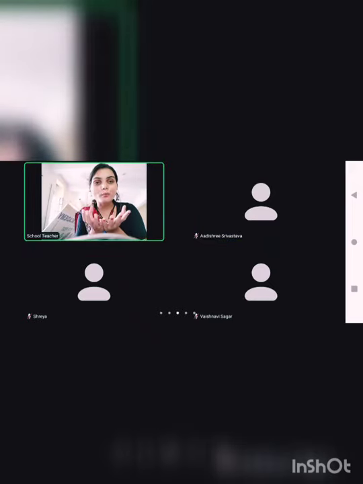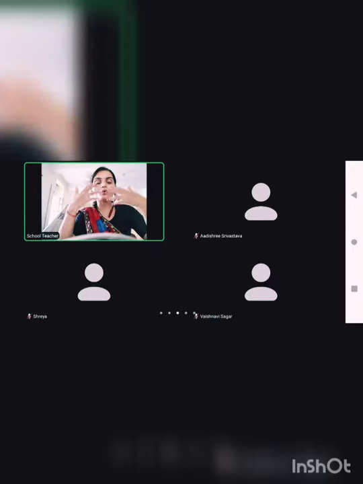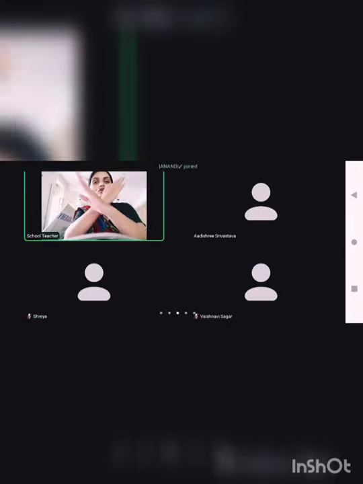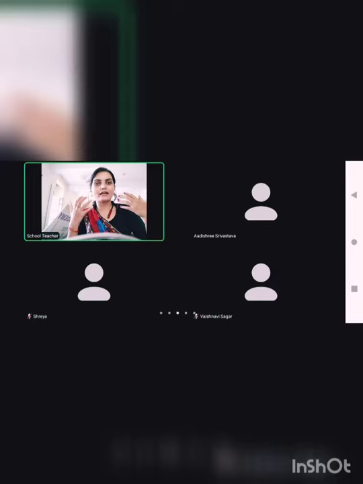Beta, stomata is guarded by the guard cells, na? So if the guard cells are open, then the stomata will be open. See in such a way, I am the stomata, and these two are guard cells. Okay. So if these two are open, then only the carbon dioxide will get inside. If I say the carbon dioxide is getting inside the guard cells, or if I say the carbon dioxide is getting inside the stomata, both things are the same, because when these two are open, then only the carbon dioxide will get inside.